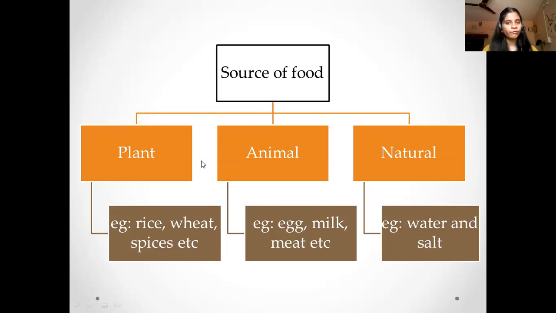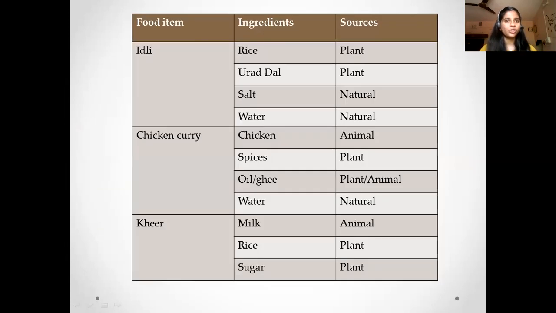So we have some food items or dishes which are listed here, and we have their ingredients. Let us try to identify their sources. First we have idli. For idli, we need ingredients like rice, urad dal, salt, and water.